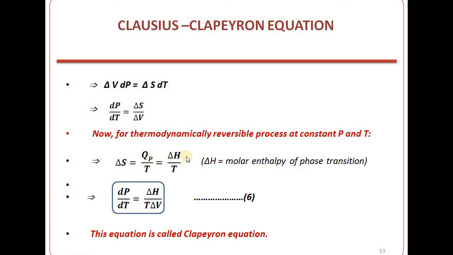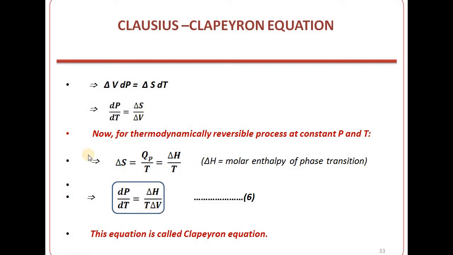So change in molar entropy is equal to the molar enthalpy of phase transition divided by T, as two phases are in equilibrium. Now for phase transition, what enthalpy change is required? Dividing that by the temperature at which that phase transition is taking place will give you the change in molar entropy. So dp by dt will be equal to del H by T del V.